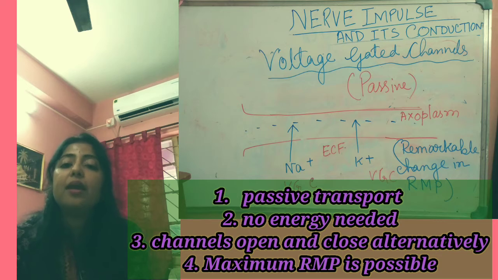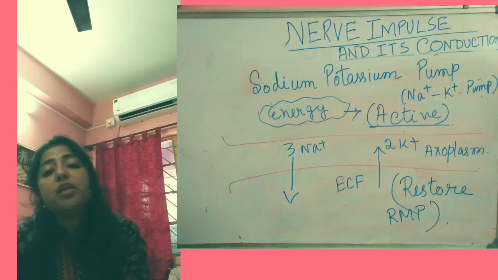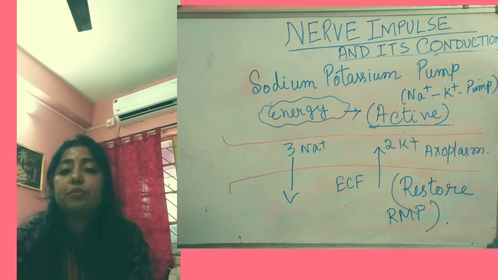Okay, they can control their opening and closing on the basis of the distribution of the ions, that means entry or exit of the ions. And here also passive transport is involved. That means no energy is involved here. And the last one is the sodium potassium pump.